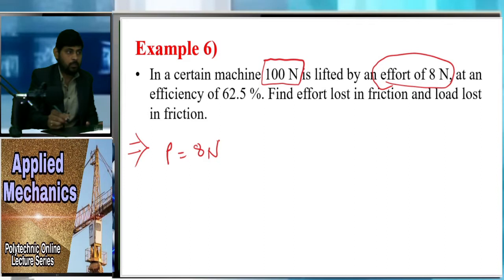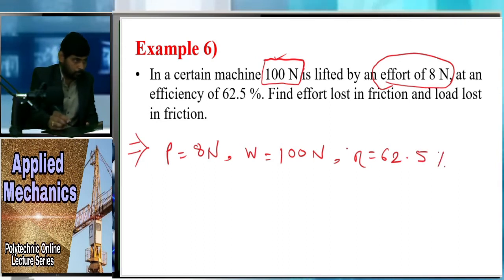And this effort lifts the load, how much? 100 Newton. So W is also given, that is 100 Newton. At an efficiency of 62.5%, so efficiency is also given, right?